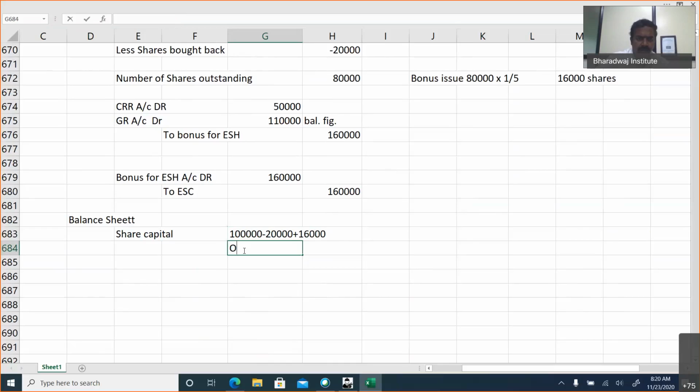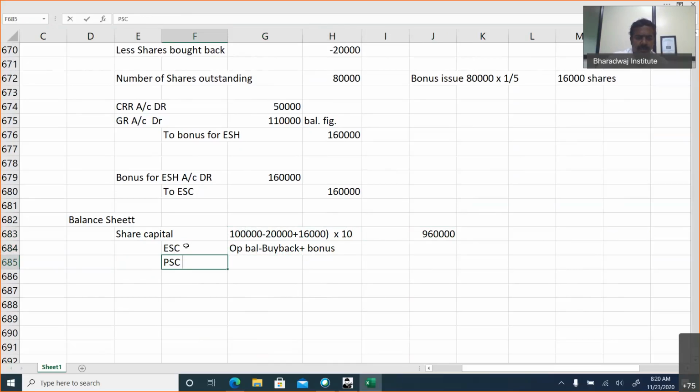Okay, opening balance minus buyback plus bonus, into 10 rupees. How much does it come? 9,60,000. Then this is equity share capital.